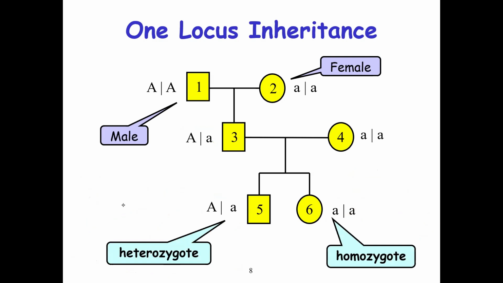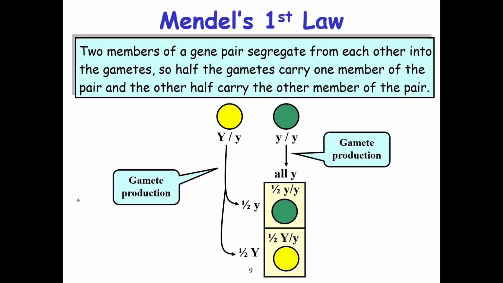So you see, when you have capital letter A and small letter a, they are called heterozygotes. It means that they are different alleles, one dominant and the other recessive. That is why they are heterozygote, because they are not the same. But if you have capital A, capital A, that is homozygote, or small a, small a is homozygote. If you have the same allele, they are called homozygote. And if you have different alleles, they are called heterozygote.